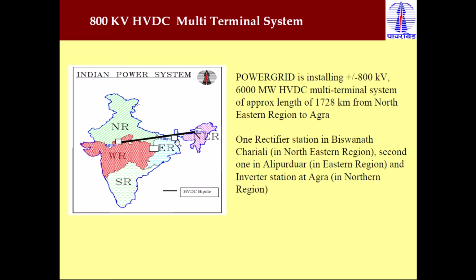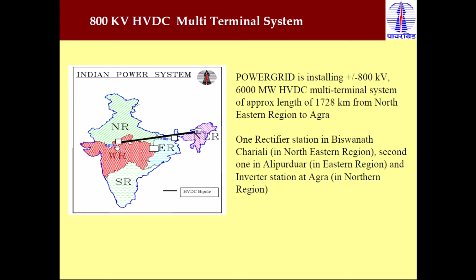So the total power transfer is 6000 megawatt, and the load center is here at Agra. So Agra is the inverter station, in the north region. The length between Biswanath and Agra is 1728 kilometers.